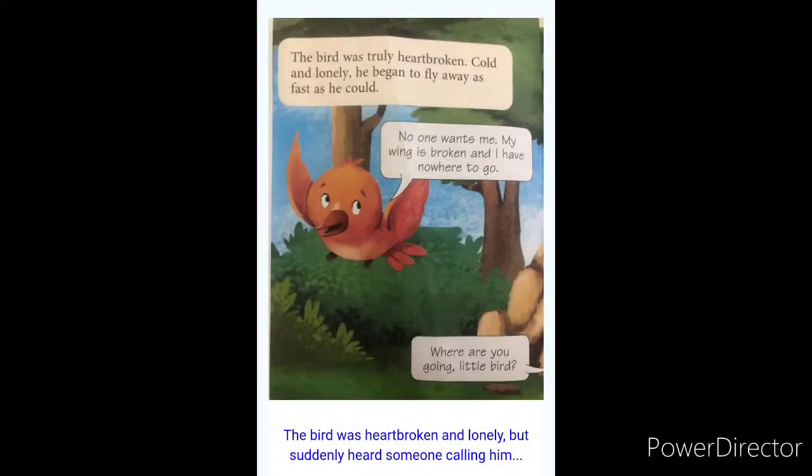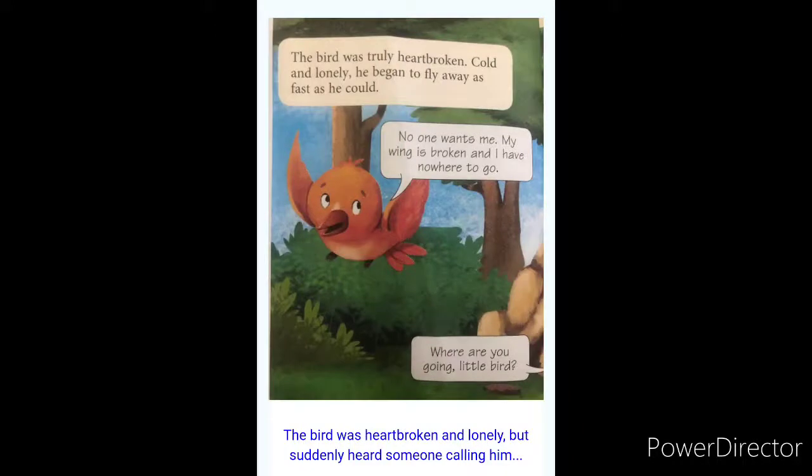Immediately that small little bird started asking for help from the trees of the forest. First it went to the birch tree and asked it to lend its branches to take some rest, but the birch tree refused.